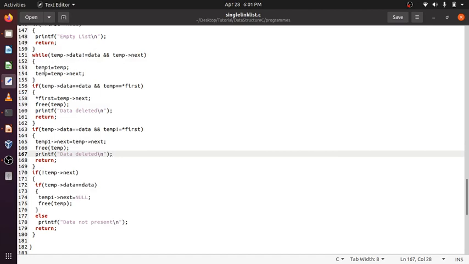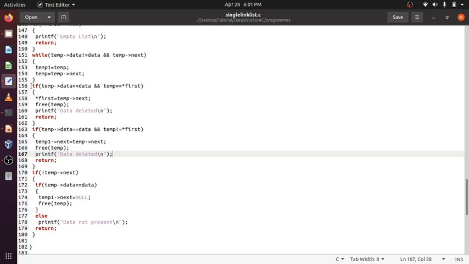Again, if I explain this: the first time, temp and temp1 will both point to the first node; not equal to data, not equal to null. So temp1 will point to where temp was, and temp will point to the next node. Again temp data not equal to data, and temp next not equal to null. So again temp1 will point to the next node, and temp will point to the next node.